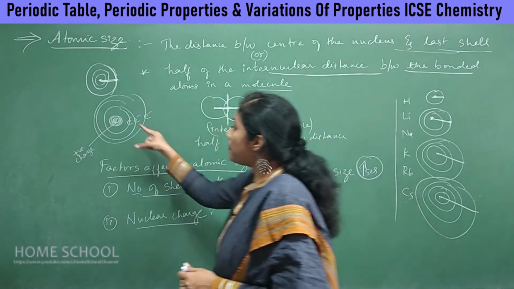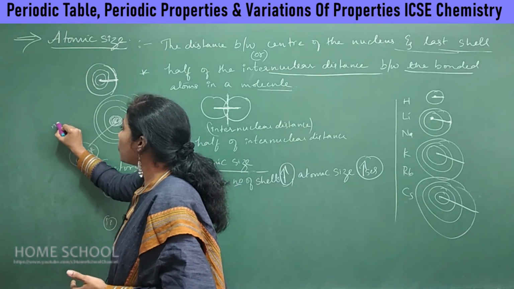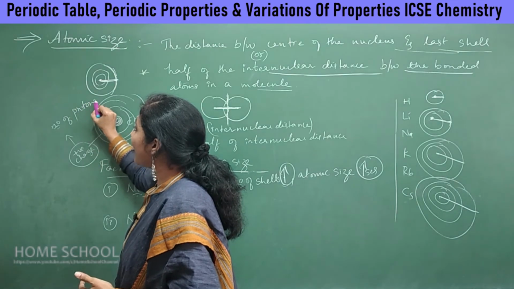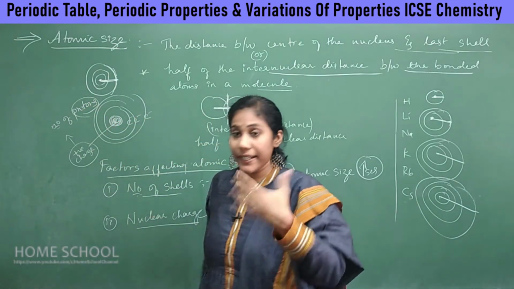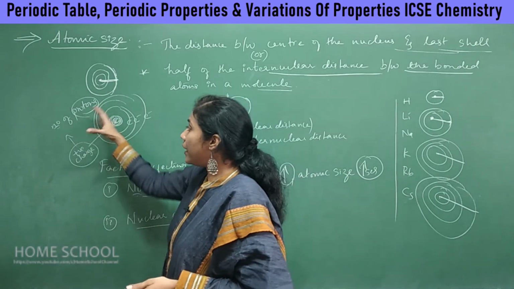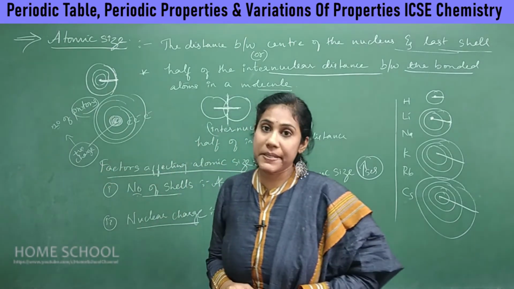So this positive charge always depends on the number of protons. Which particles are present inside the nucleus? It is protons. They carry positive charge. As the proton number increases, the positive charge on the nucleus increases.